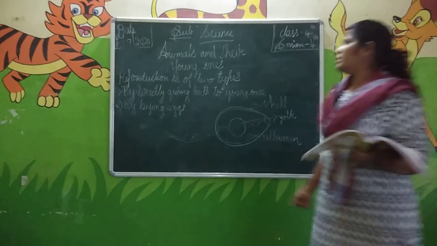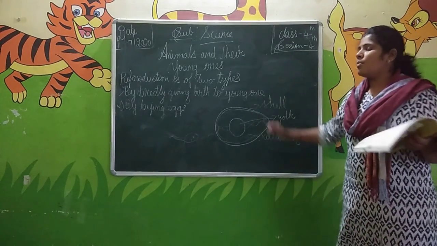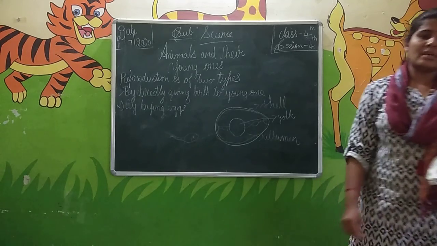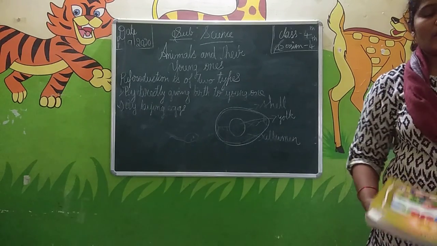Students, this ends the lesson on animals and their young ones. Whatever I have written on the board, write each 2 times and send me on WhatsApp. Remaining multiple choice questions, send on WhatsApp. You have to write the answer.